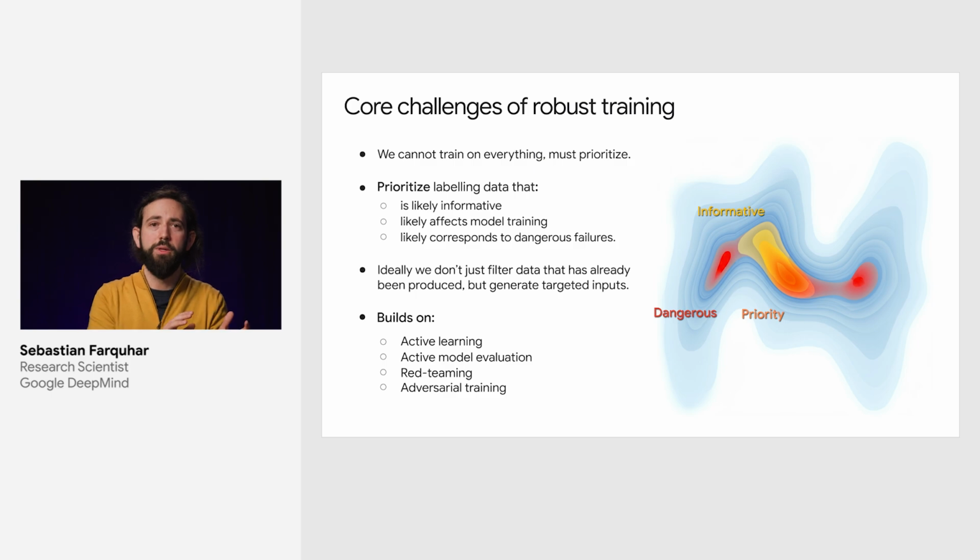A final area this builds on is what's called loss-calibrated uncertainty, where we do try to estimate uncertainty, but rather than trying to be good at estimating uncertainty over everything, we try to focus on just estimating uncertainty in cases where it will matter, where it will cause us a loss. So that's a quick overview of some of our research and the problems and challenges for robust training and monitoring.